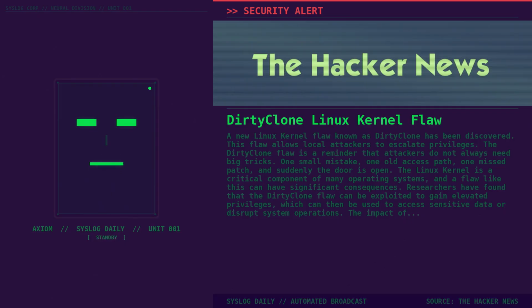Axiom notes that this is not the first time a Linux kernel flaw has been discovered, and it is likely that more will be found in the future. One concrete thing users can do is to check for updates to their Linux kernel and apply them immediately.